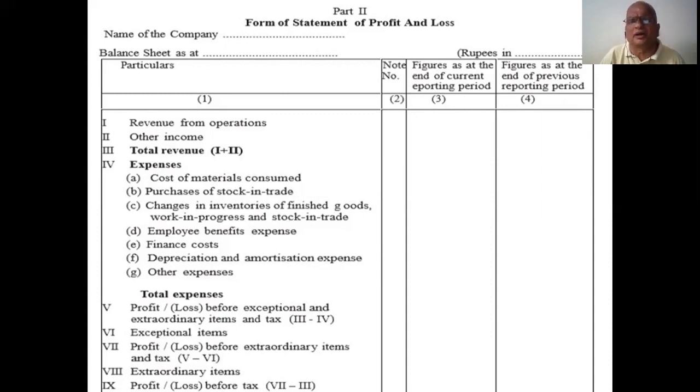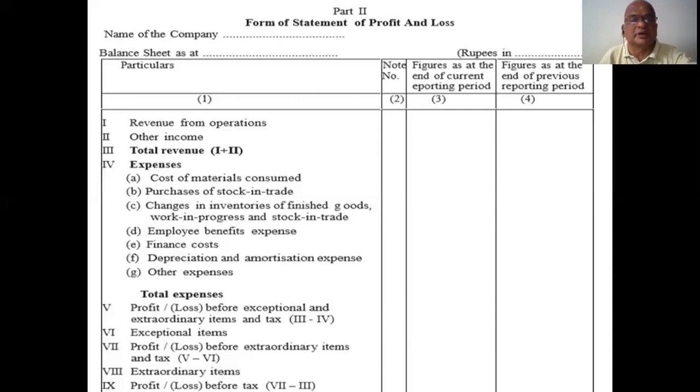Expenses include cost of materials consumed, meaning the materials you used to prepare your company's product, purchase of stock, changes in inventories of finished goods, work in progress and stock in trade, employee benefit expenses, finance costs, depreciation and amortization expenses, and other expenses.